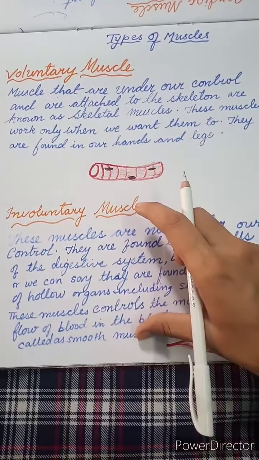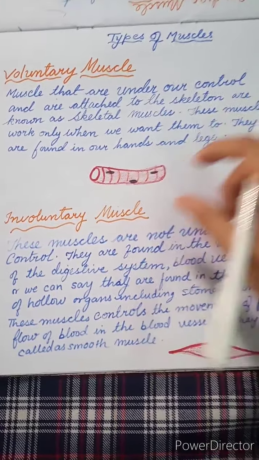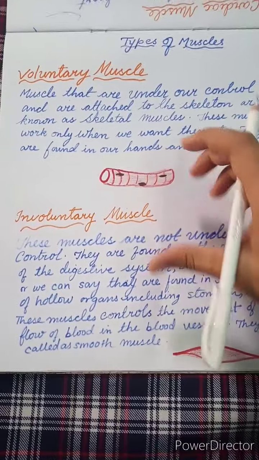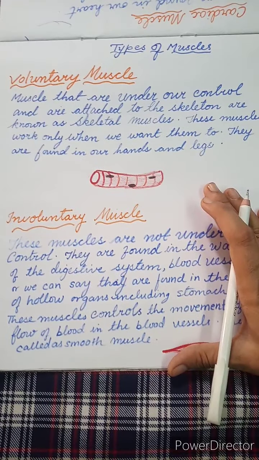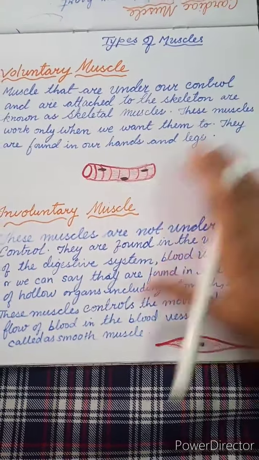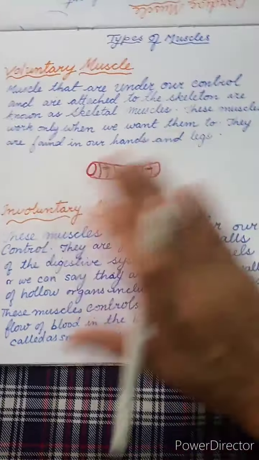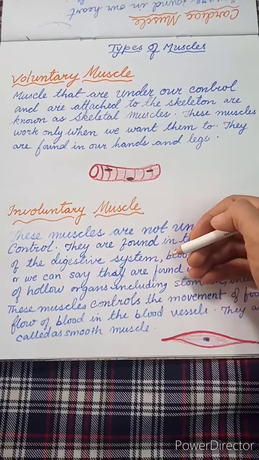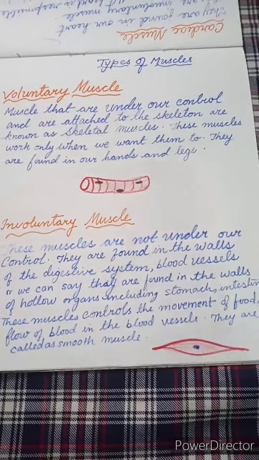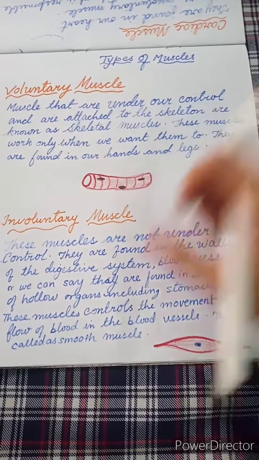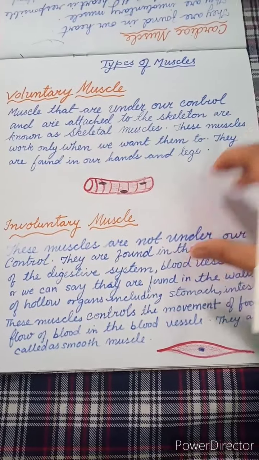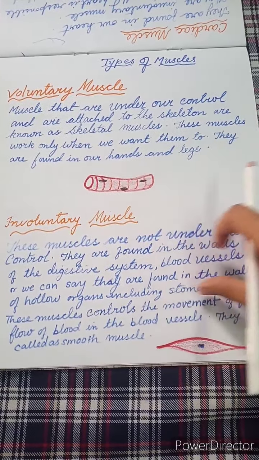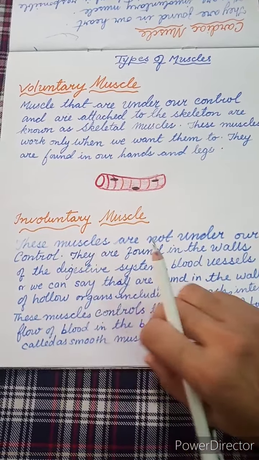Now let us come to the involuntary muscles. The word itself tells that these are not under our control. We are not volunteering. They are found on the walls of the digestive system, the blood vessels, or we can say they are found in the walls of the hollow organs.